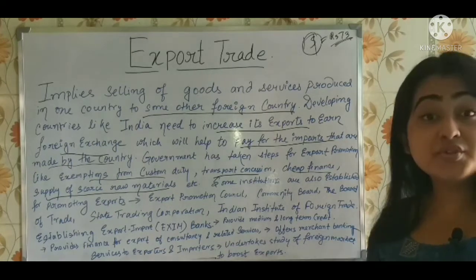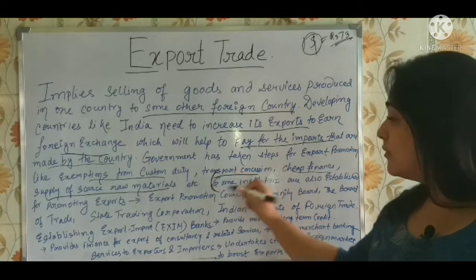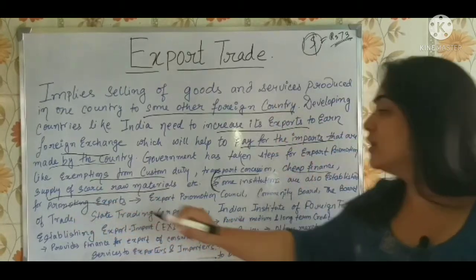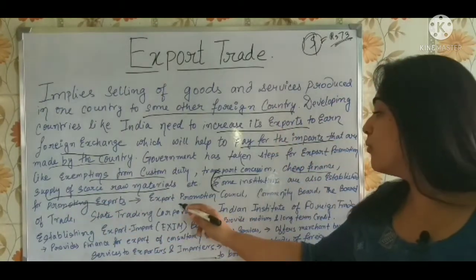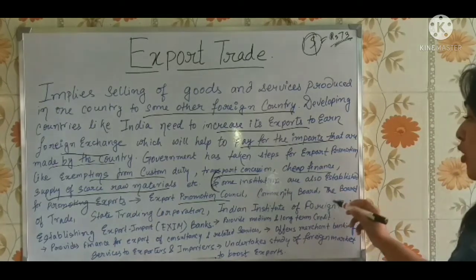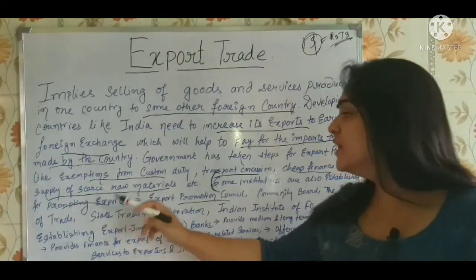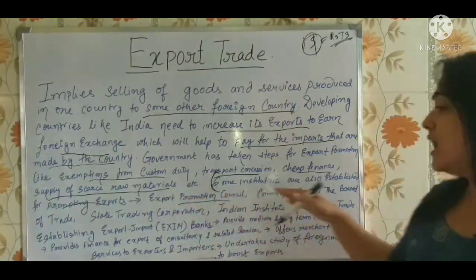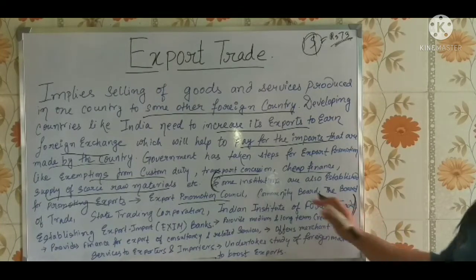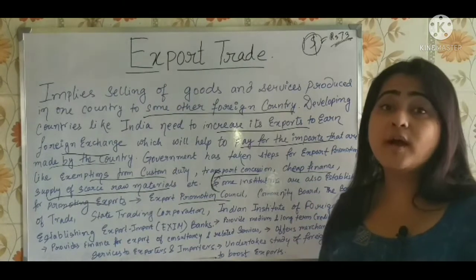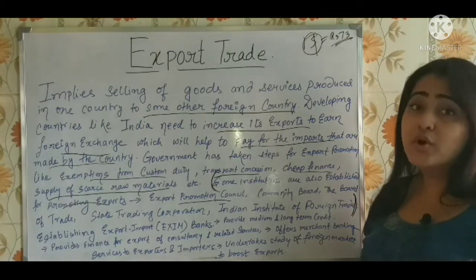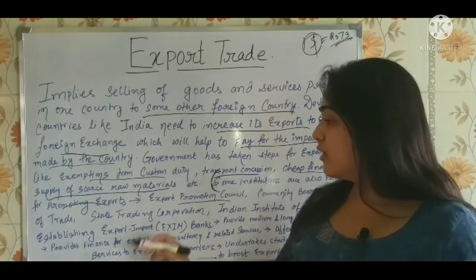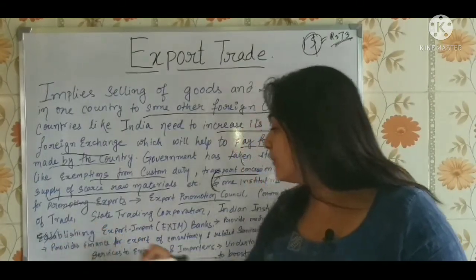Next, some institutions are also established for promoting exports. There are some institutions the government has established that actually help in what? Promoting export. What are the institutions? One is Export Promotion Council. Second is Commodity Board, the Board of Trade, then State Trading Corporation, Indian Institute of Foreign Trade. These are some of the institutions which are established by the government of India. Why? To promote export.